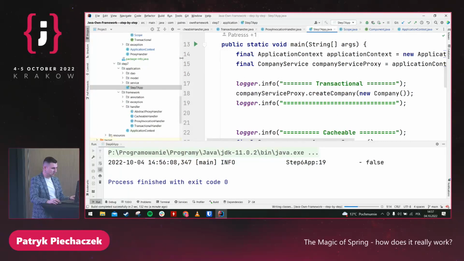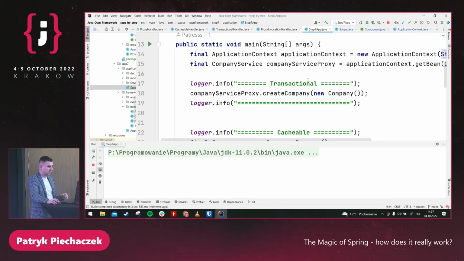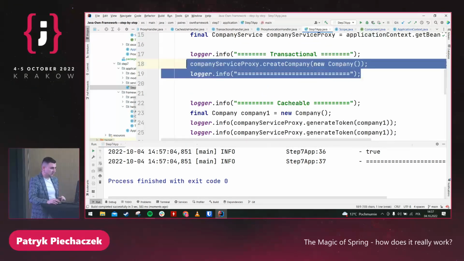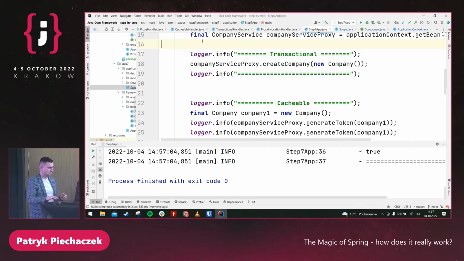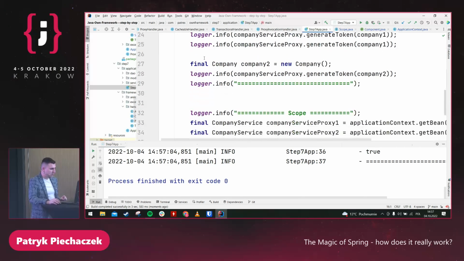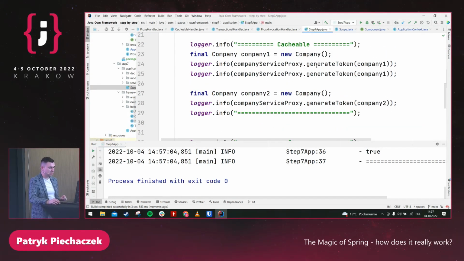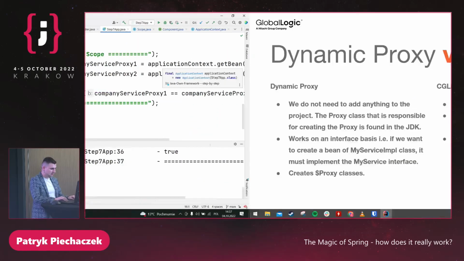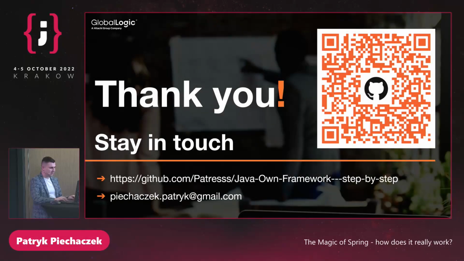And what we just did, it's the main class. During this session, we created a dependency injection framework with autowired, with components, we have some scope. We implemented the transactional. I know that it's simplified, but the logic is almost exactly the same, yeah? At the beginning, we should do something with the entity manager. And we have a cache, so we can generate a key, and for the same object, we should have exactly the same result. And mostly that's all. And please do not remove Spring from your project.